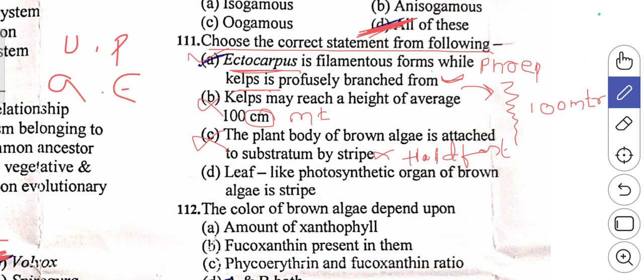D option, leaf like photosynthetic organ, they have given here stipe. So stipe is not a part of this one. If they had given frond, then it would have been correct. So it is also wrong. So Ectocarpus is filamentous form, while kelp is a profusely branched form. This one will be the right answer for this question.